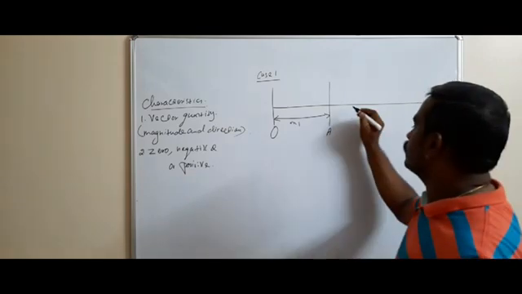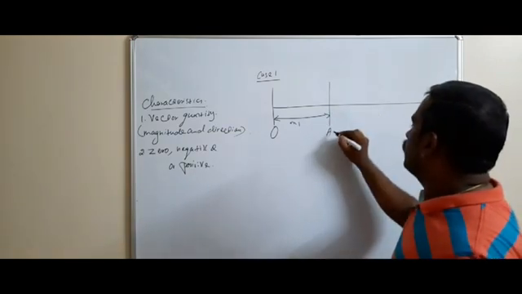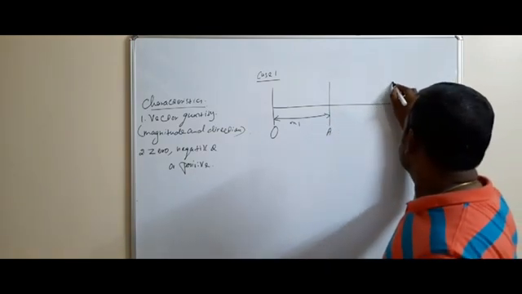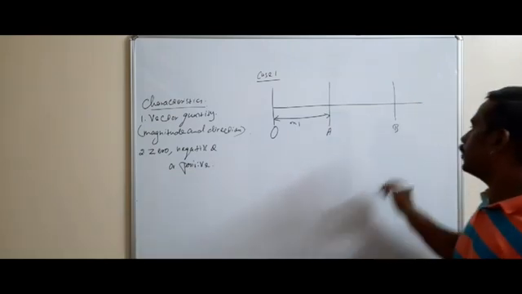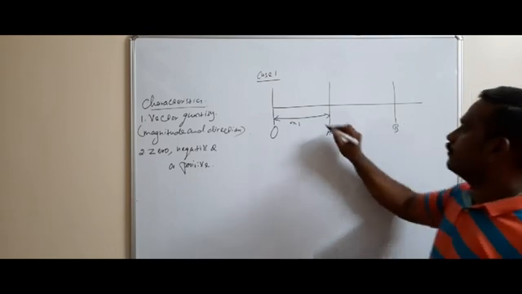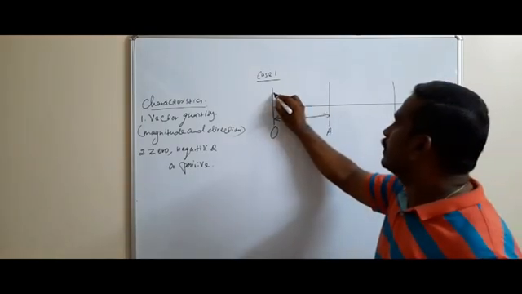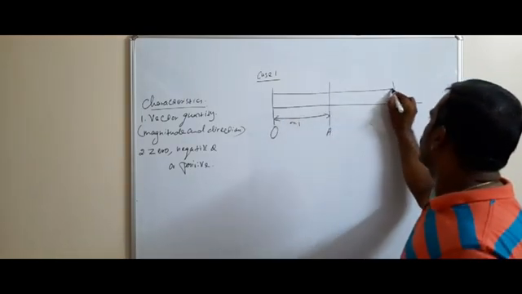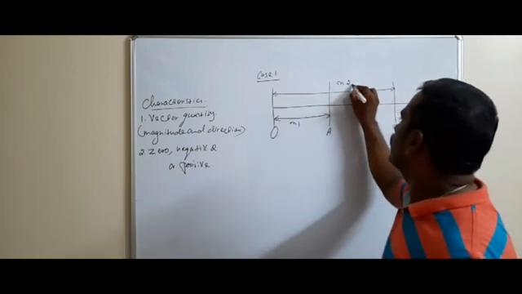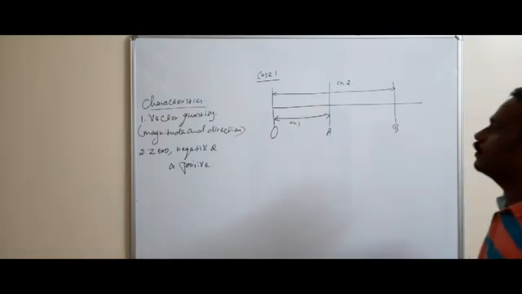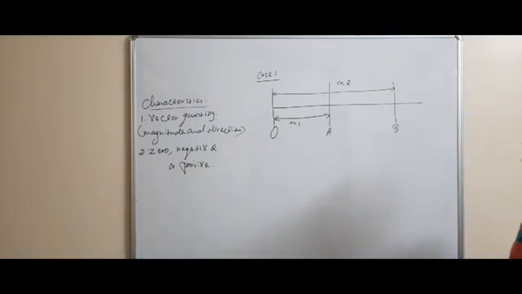Okay. The body travels from A to the point B, which is at a distance x2. Okay, x2. So what is the displacement of the body?